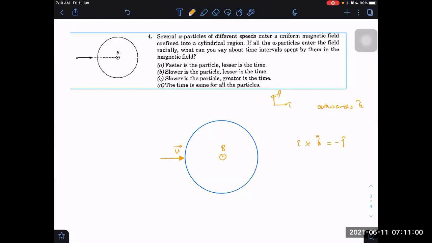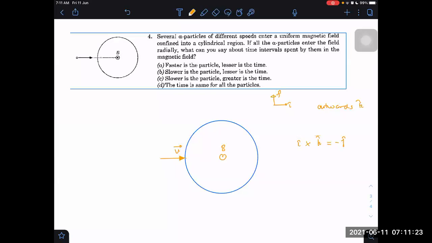So i cross k is equal to minus j. This is the force along minus j cap. Then what would be the path followed? It would be some curvilinear path, and then it will go. You can think of it as another circular path. So let me show it in another way. I can make another circle here. What would be the radius of that circle?